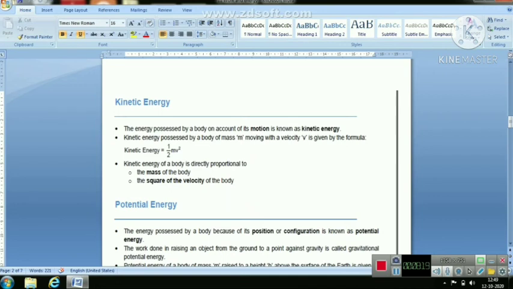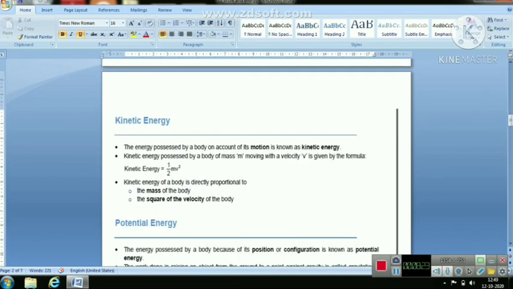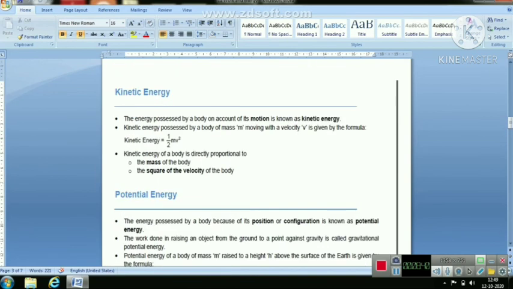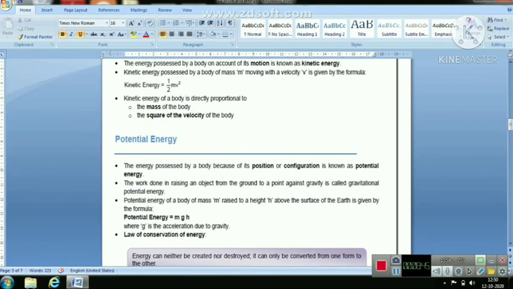And thus, from this we have seen different forms of energy. In that, the main type is kinetic energy. The energy possessed by a body on account of its motion is called kinetic energy. Potential energy is the energy possessed.